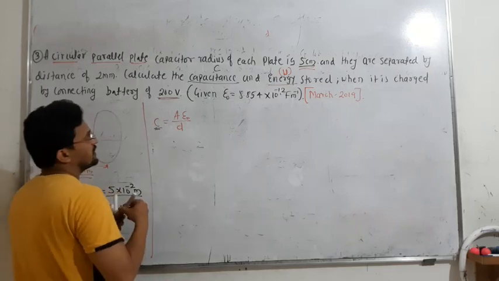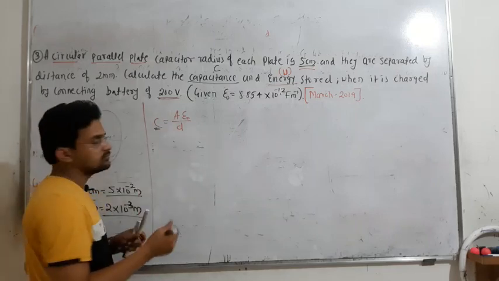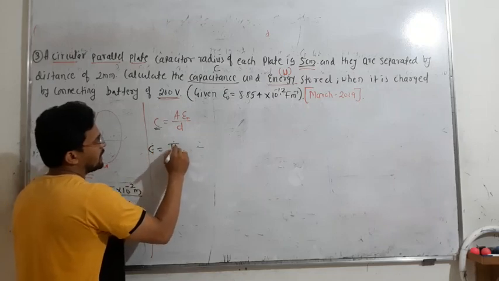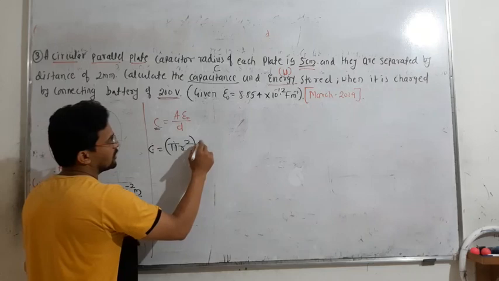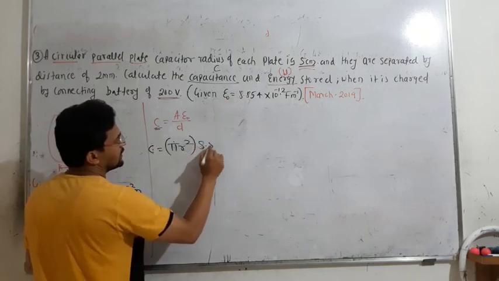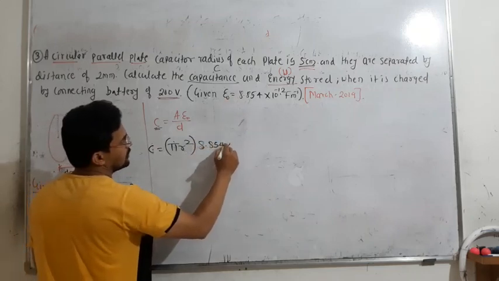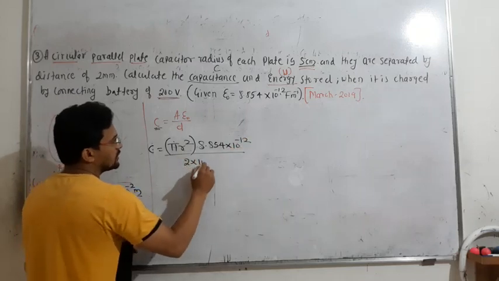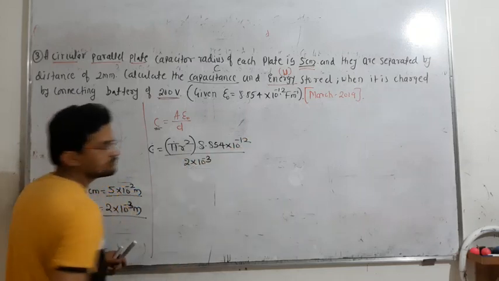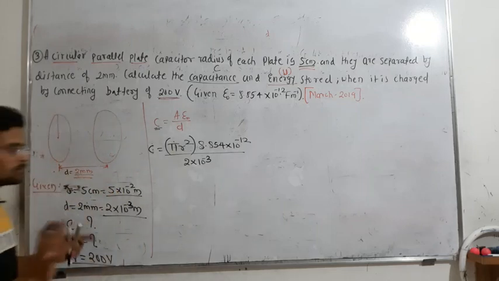Now here A is nothing but the area, so this can be written as pi r square, because r is given, multiplied by epsilon naught, which is given as 8.854 into 10 to the power of minus 12, divided by d, which is 2 into 10 to the power of minus 3. Simply place the values straight away.